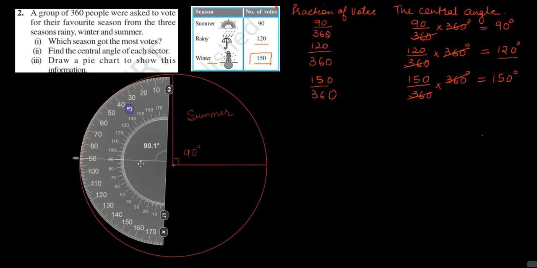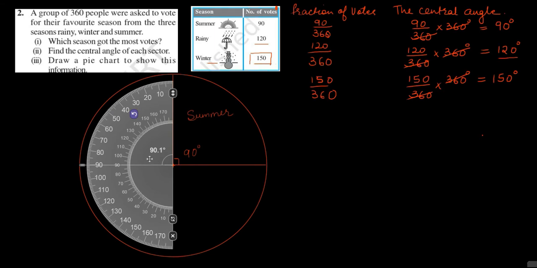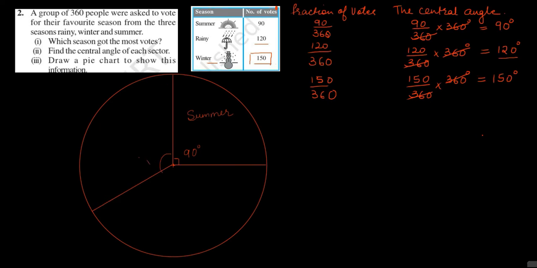We'll place our protractor like this. From here, we'll mark 120 degree angle. This is 90 degree and this is 120 degree. This angle is 120 degree and this sector will represent number of votes for rainy season. And the remaining sector of the circle will be equal to 150 degree and this will represent number of votes for winter season.